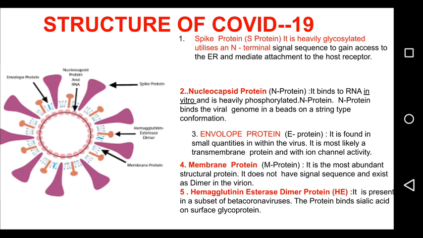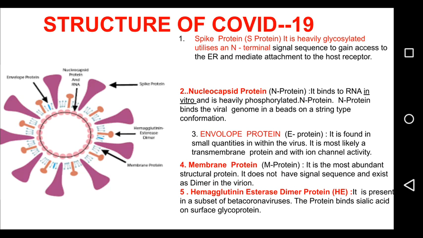It is heavily glycosylated, utilizes an N-terminal signal sequence to gain access to the endoplasmic reticulum, and mediates attachment to the host receptor. It is the largest structure and makes the distinct spikes on the surface of the virus. So, in the diagram you can see the violet color spikes.